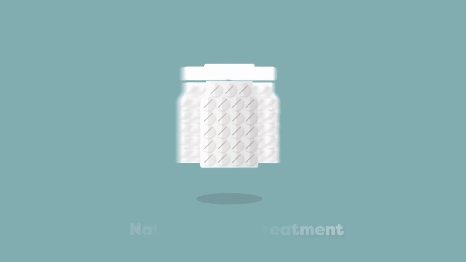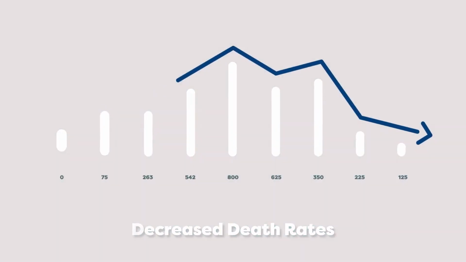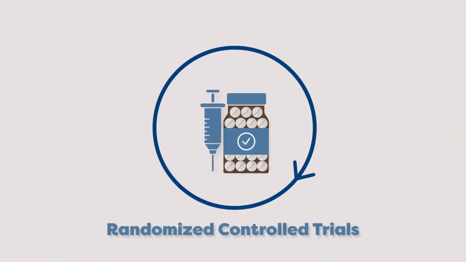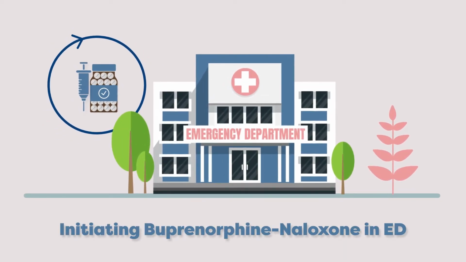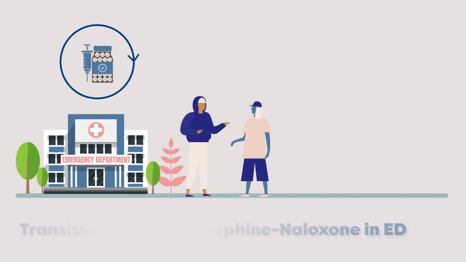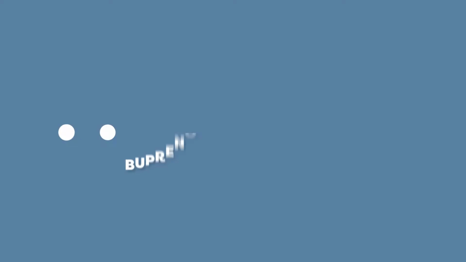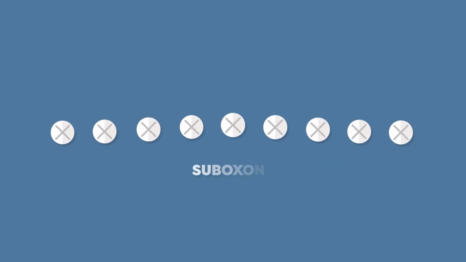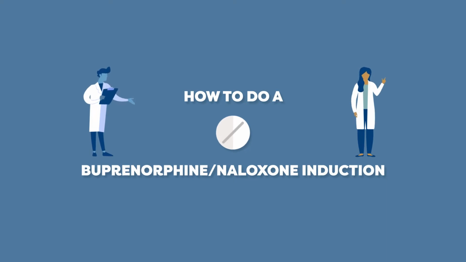Studies have shown that without opioid agonist treatment, naloxone dissemination, and access to supervised consumption sites, death rates may be much higher. Randomized controlled trials have shown that initiating buprenorphine naloxone in the emergency department dramatically increases patient transition to and retention in community treatment. Buprenorphine naloxone, commonly known as Suboxone, saves lives and is easy to initiate.